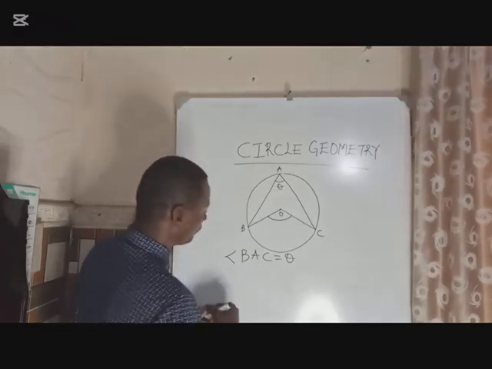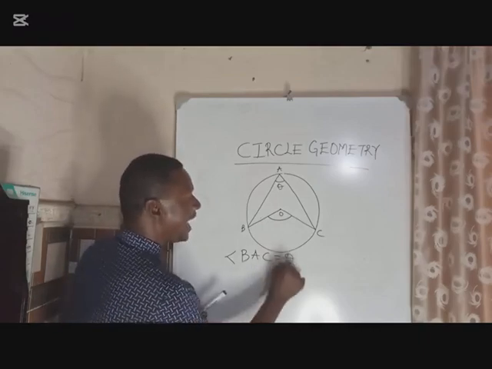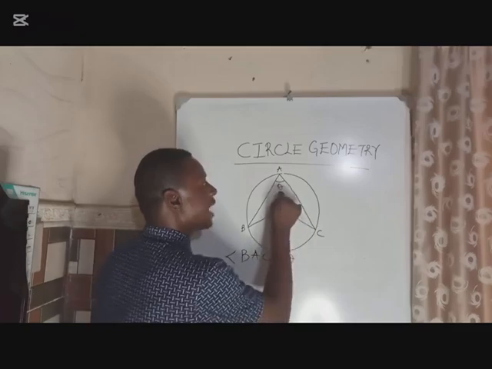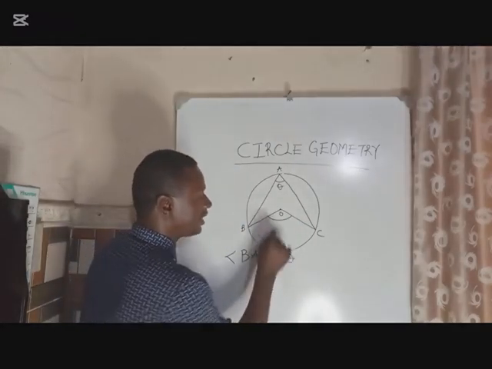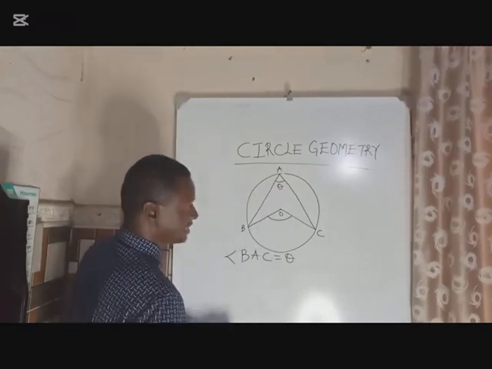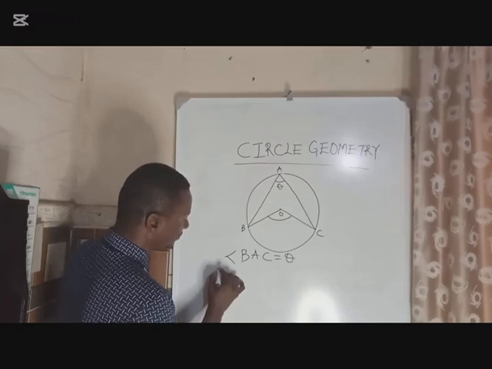Now, what does the theorem say? The theorem states that the angle at the center is twice the angle at the circumference. So let's write that down.